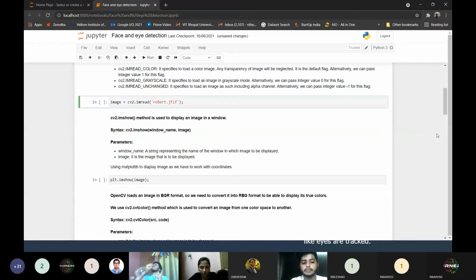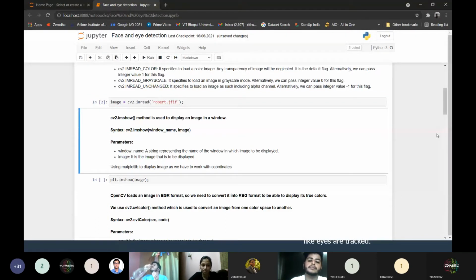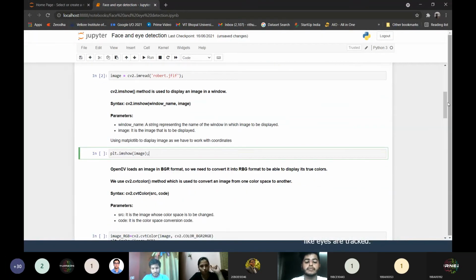So I need to read the image. For that, I will use the imread function, with which all of you are pretty familiar. imread uses only one parameter, which is the name of the file or the location. As I have saved the file in the same directory as the Jupyter notebook, I don't need to provide the location. I'll just provide the name along with the extension. I am reading the image and storing it in a variable known as image. I'll run the code. The image is read in this variable.